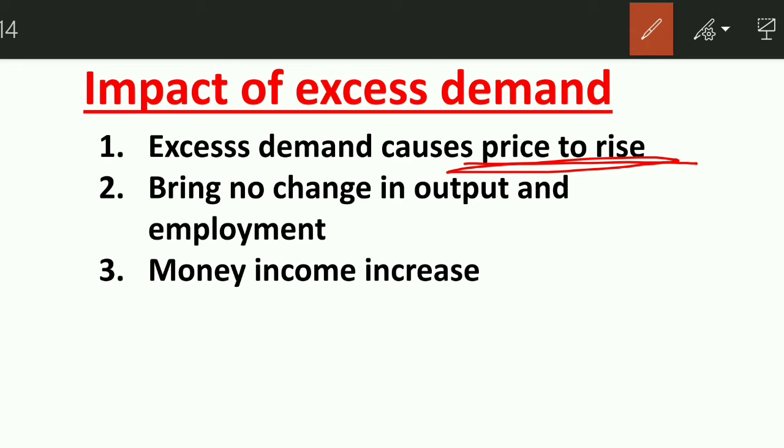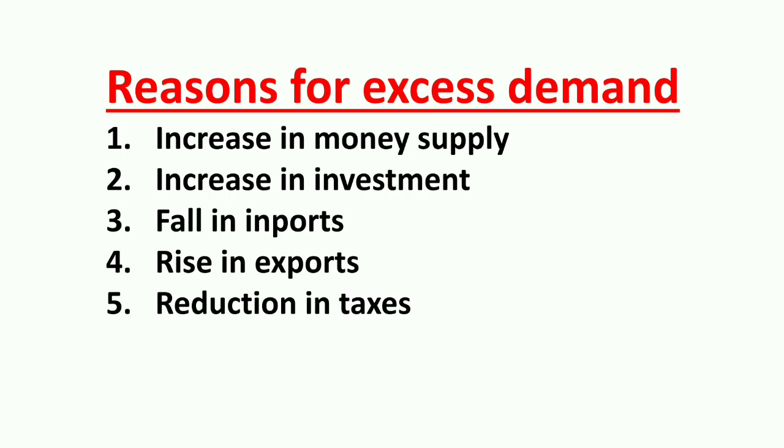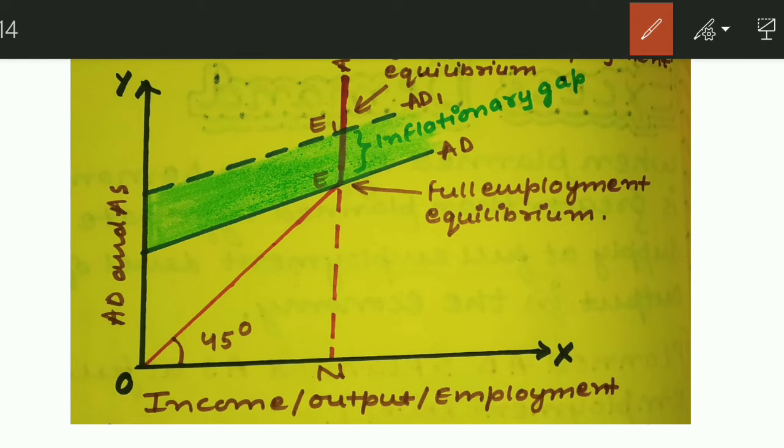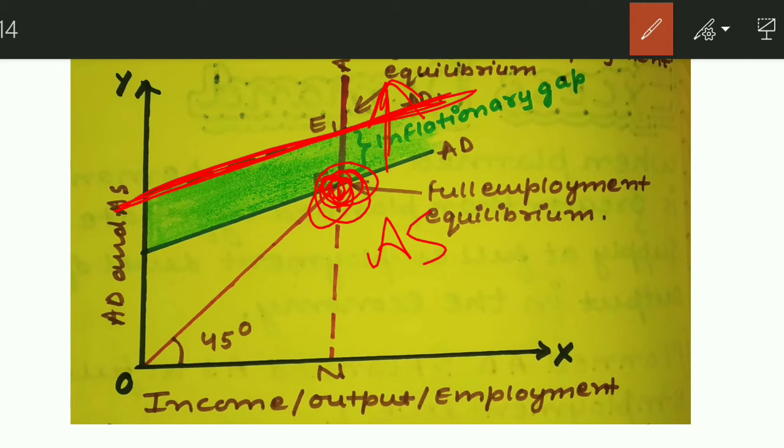See, as the economy is at the full level of employment, you are all aware that output cannot rise beyond this level, since the economy is at the full employment equilibrium. It is at the full employment level of output, so aggregate supply cannot rise above this level, but aggregate demand is at a higher level, right? When excess demand is there in the economy.